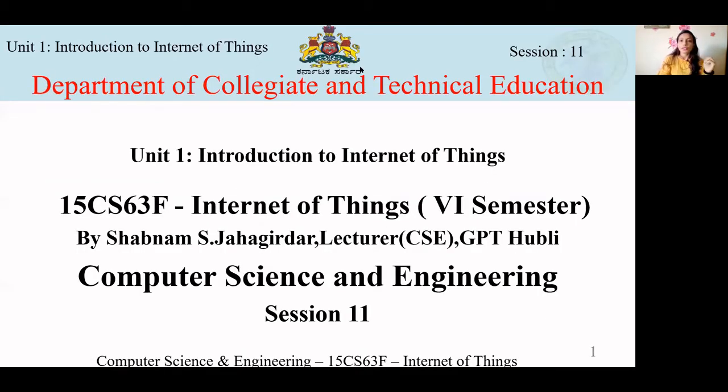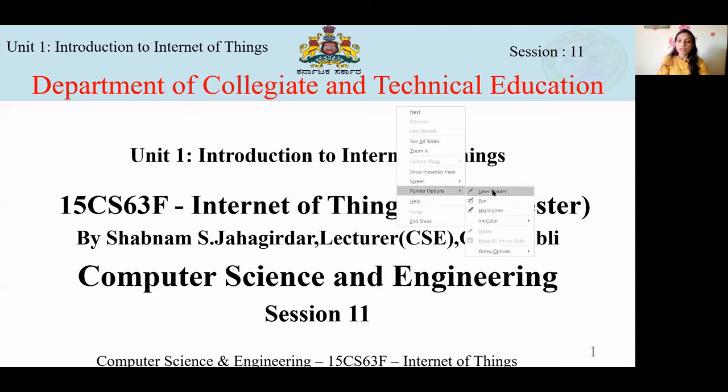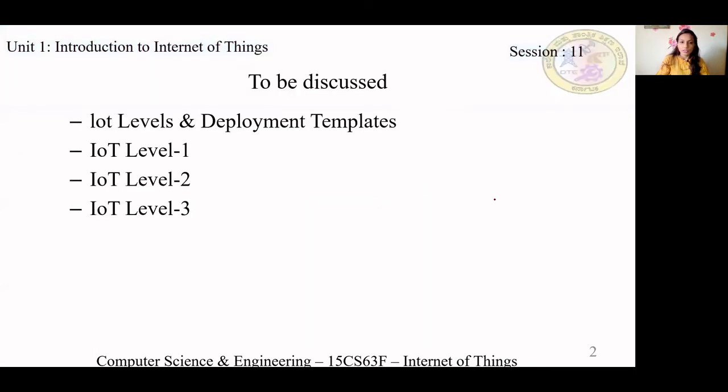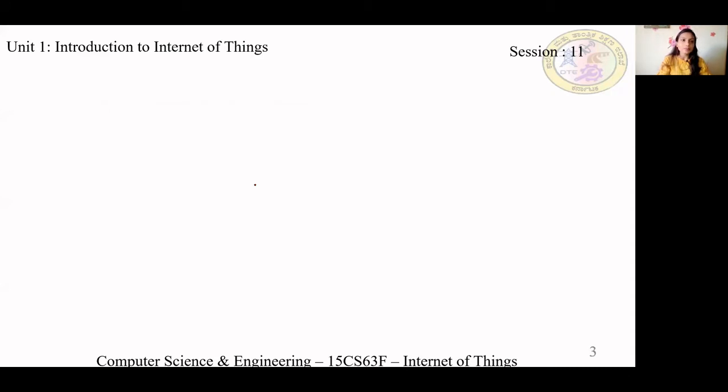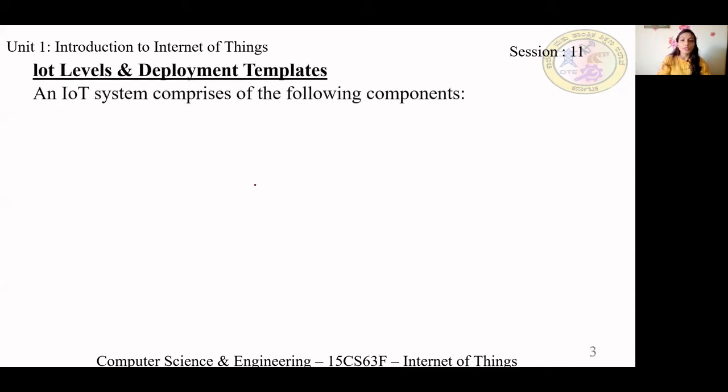Today we'll be continuing the same chapter, session 11, wherein you will be studying about IoT levels. 6 levels are there. 3 to 4 we'll study today, then we'll continue tomorrow. Today we'll be studying IoT levels and deployment templates, level 1, level 2 and level 3. Totally 6 are there, but in this class we'll be studying only 3. So let's see what these IoT levels and deployment templates are.